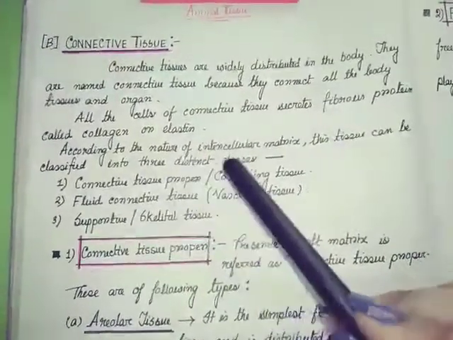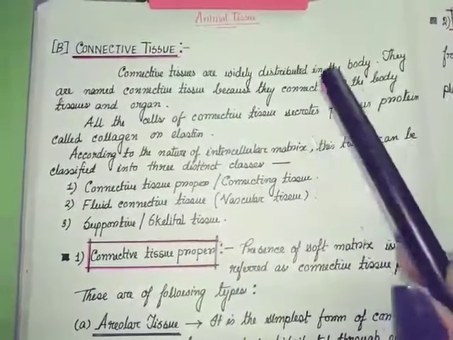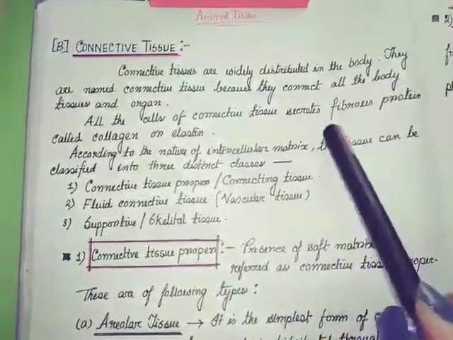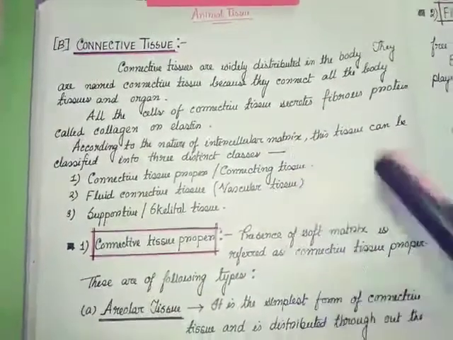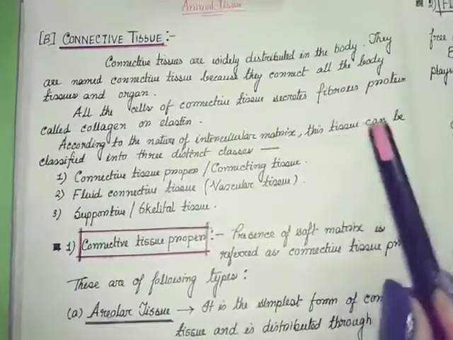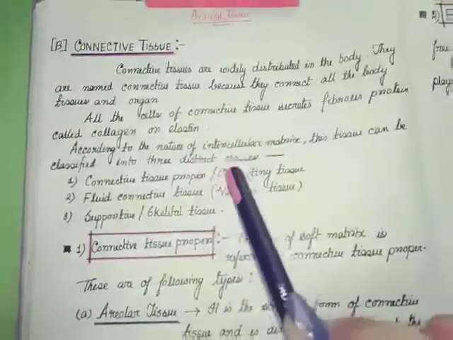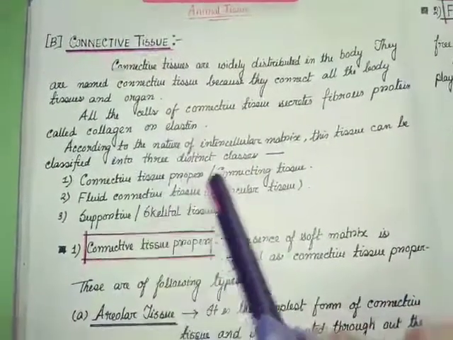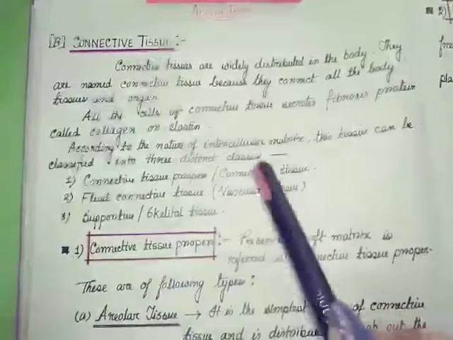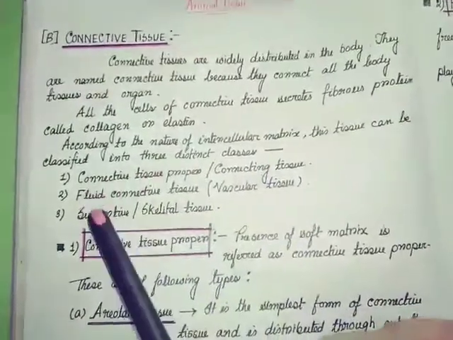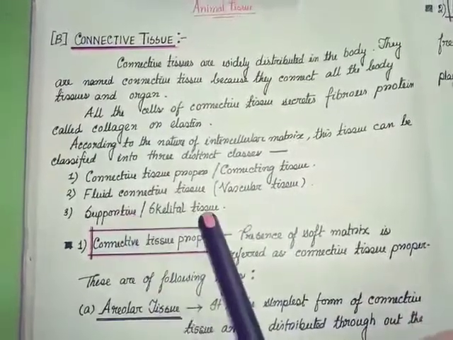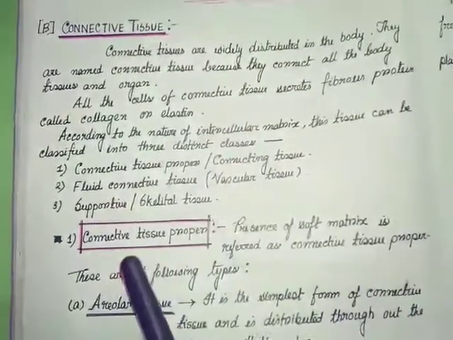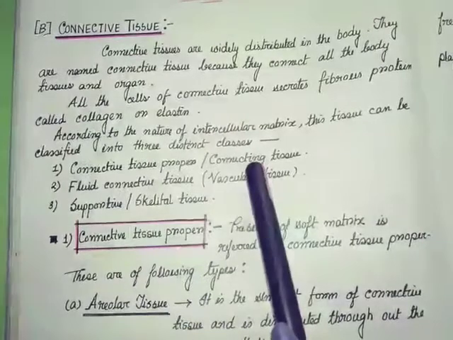Now, according to the nature of the intercellular matrix, the gel-like structure in the intercellular spaces in which the cells are embedded, this tissue can be classified into 3 distinct classes. First, proper connective tissue or connecting tissue; second, fluid or vascular tissue; and the last one is supportive or skeletal tissue. First we are starting with connective tissue.